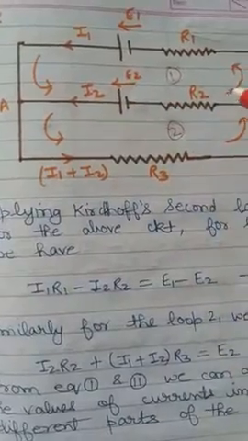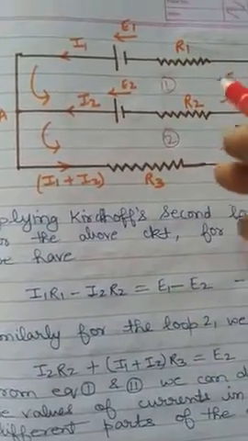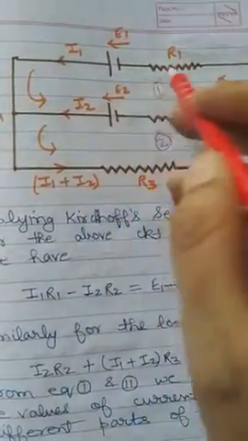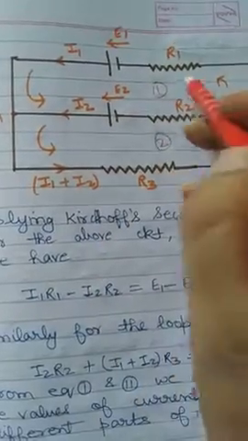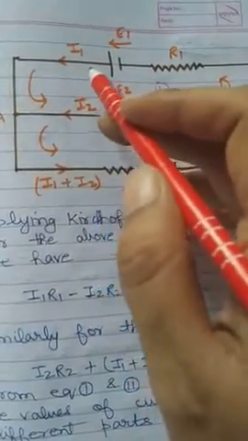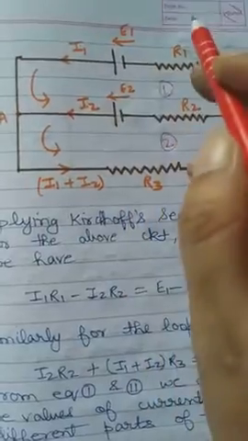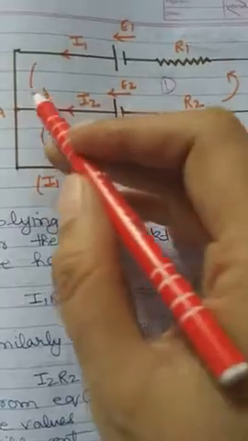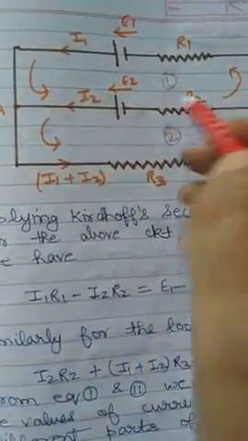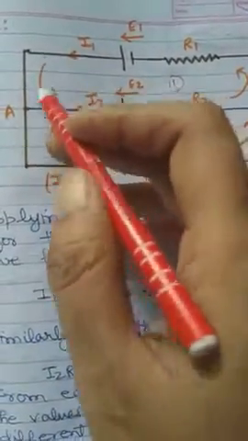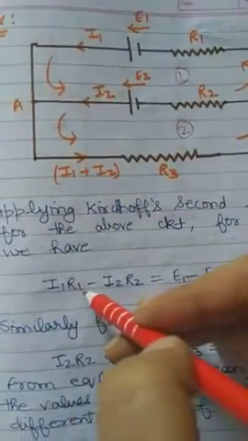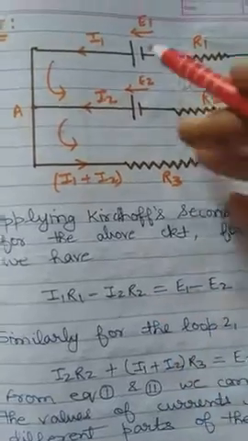So now when we apply this in the loop, you can see if I choose this direction, I am going in the direction of the current. The direction of current is along this direction, and the direction that I have chosen is also the same. So I will take I1 R1 as positive. Now when you come along this direction, you are going opposite to the direction of the current. Current is along this direction, you are going opposite. So I2 R2 will be negative. So I1 R1 minus I2 R2 for EMF.